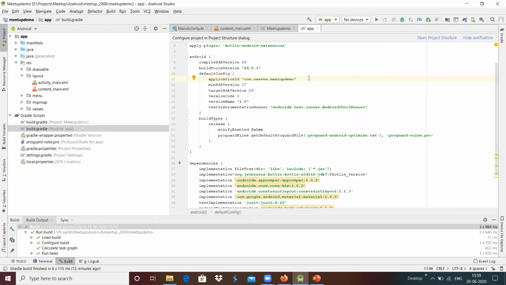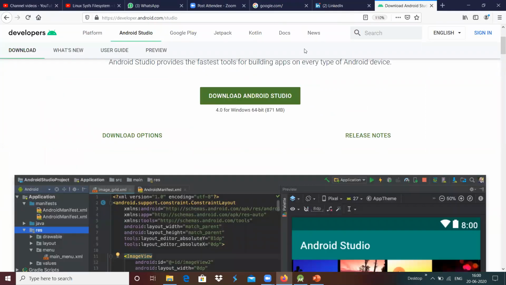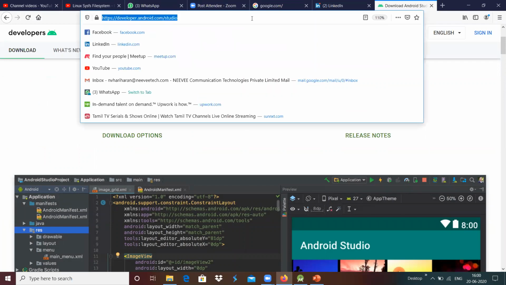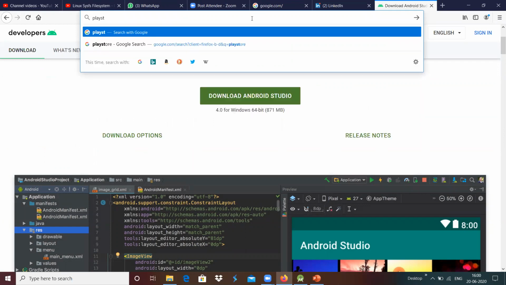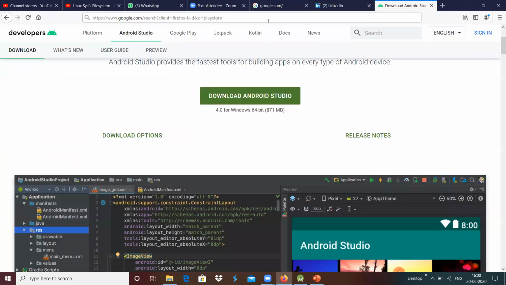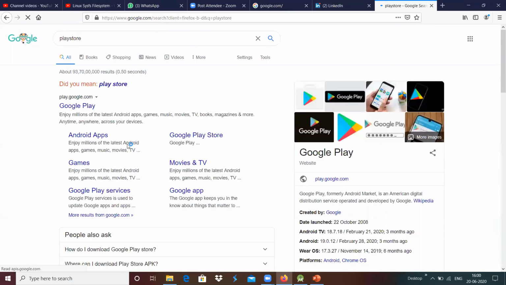For example, in the Play Store, a lot of applications are published. Maybe here we will see Google Play over here.